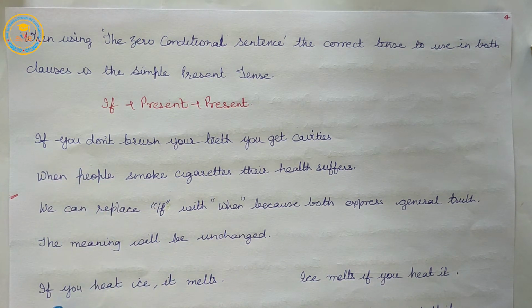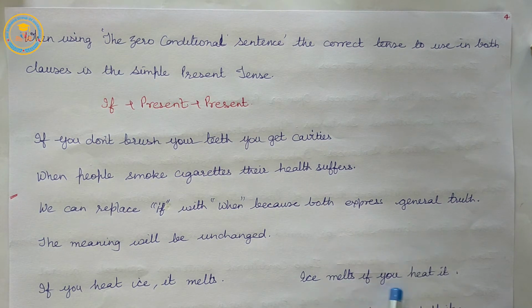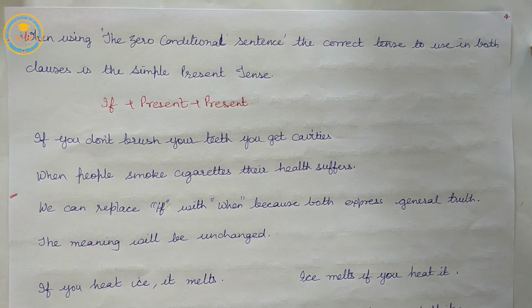Example, if you heat ice, it melts. Ice melts if you heat it. So, we can replace it. When you heat ice, it melts. Ice melts when you heat it. So, we can replace if with when because both express general truth and the meaning will be the same or unchanged.